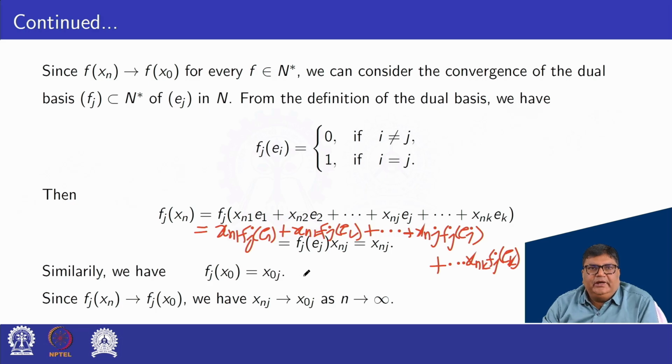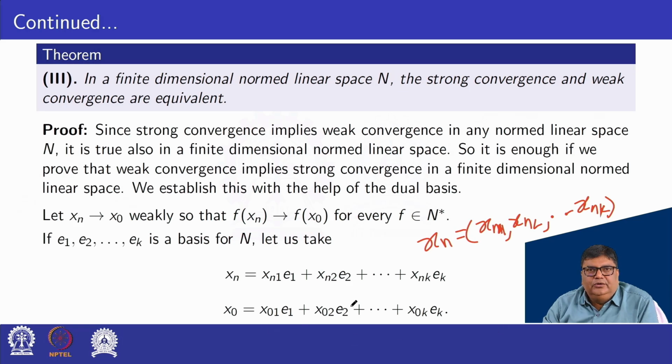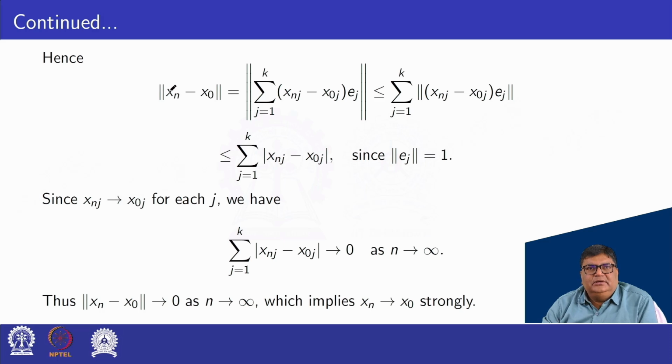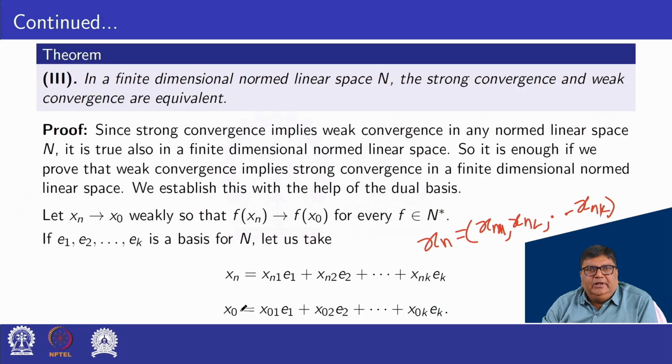Similarly, we can express Fj of x0. We have Fj of x0 is equal to x0j. Since Fj of xn converges to Fj of x0, we have xnj converges to x0j as n tends to infinity. Hence, norm of xn minus x0, where we have xn and x0 as expressed here.